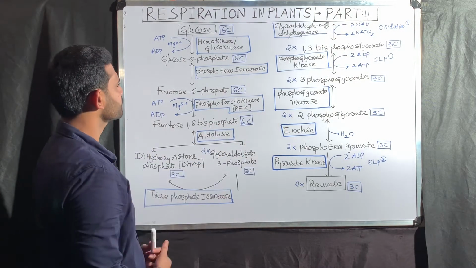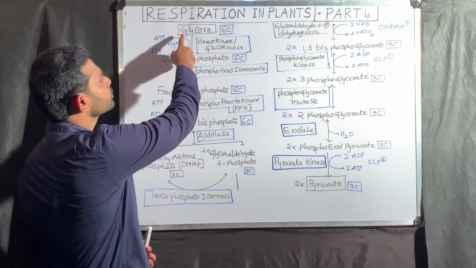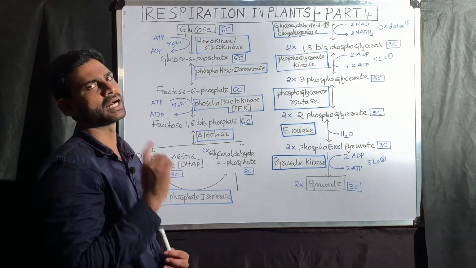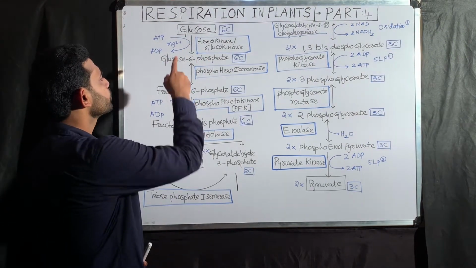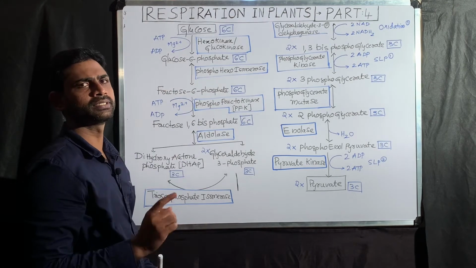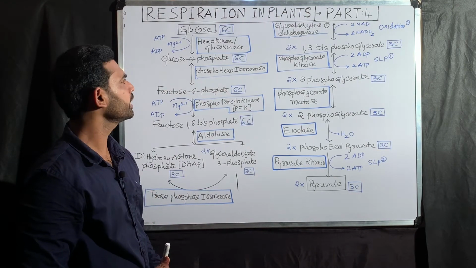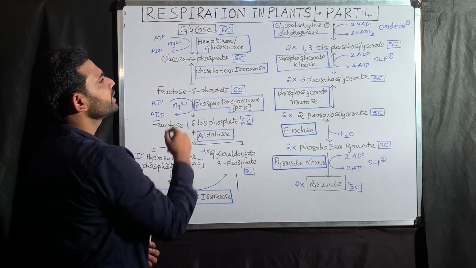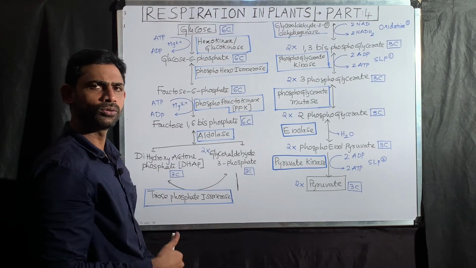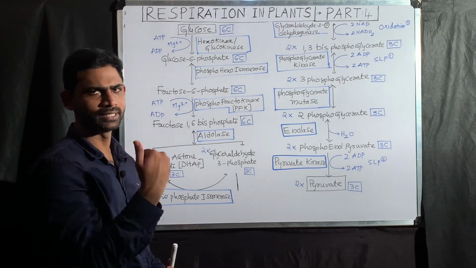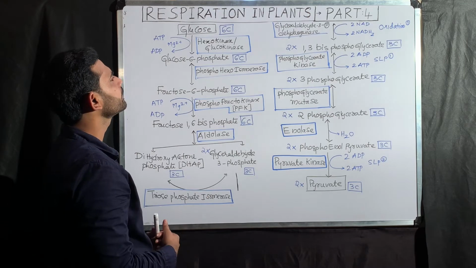So here, the first reaction involves glucose, which consists of 6 carbons. That glucose is converted into glucose 6-phosphate. This reaction is mediated by hexokinase or glucokinase. I will tell you the difference. Here, what is happening?